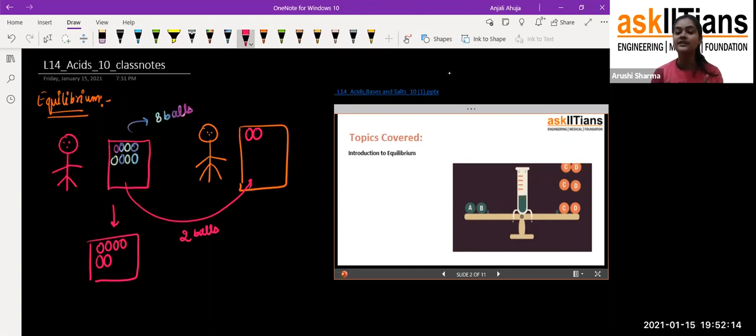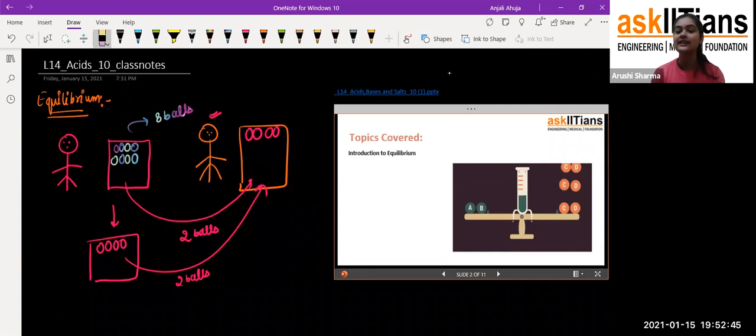But this friend was a very good friend of his, so he could put his demand in front of him. He was saying, I want an equal number of balls from you. Because the boy liked him so much, he transferred 2 balls more to his box. So these 2 balls have been removed from here.